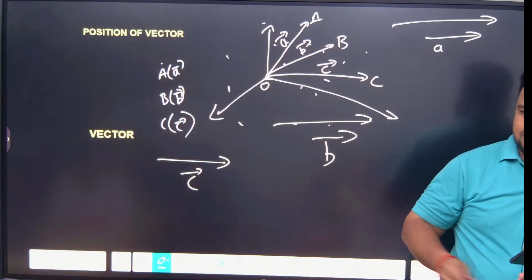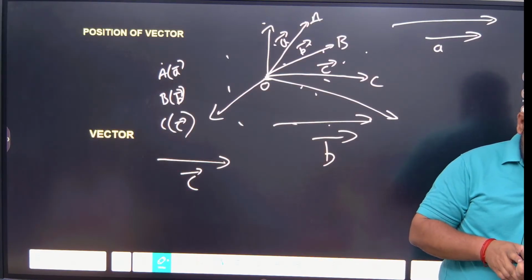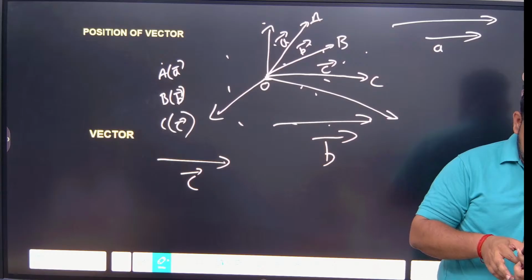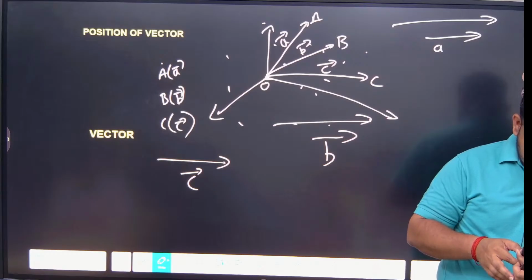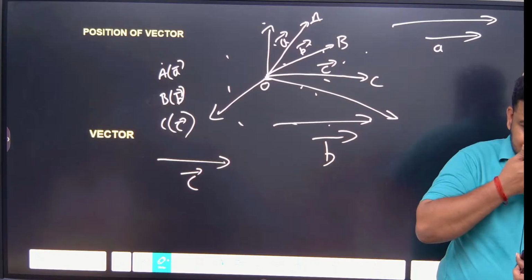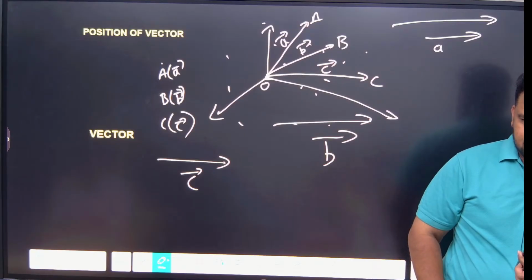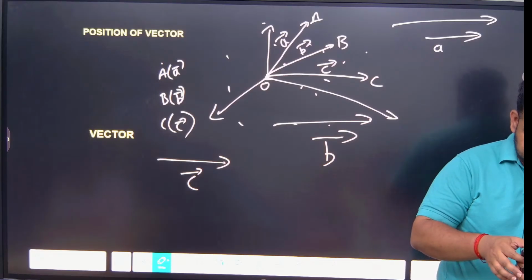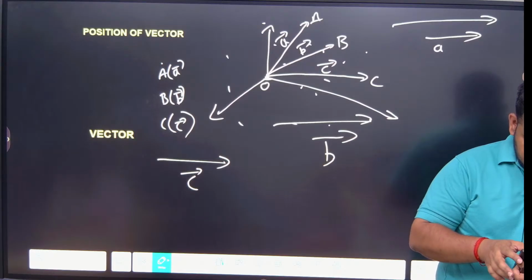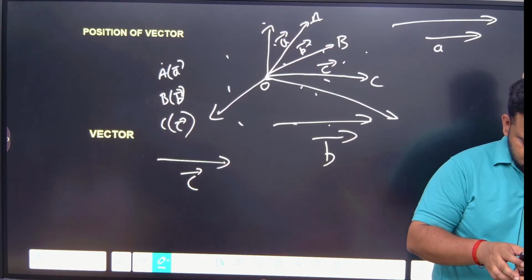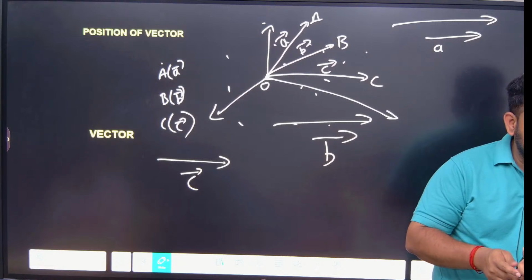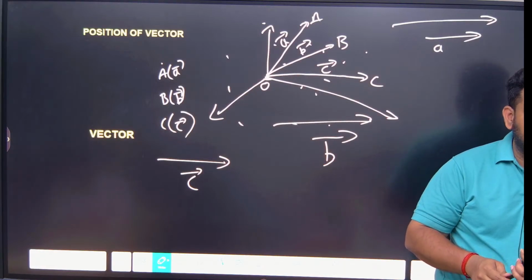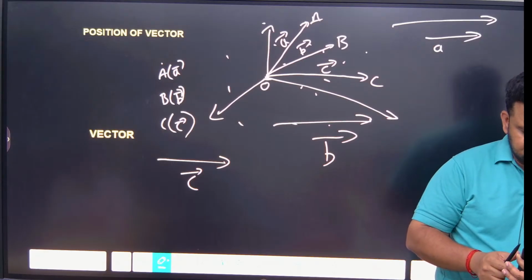I asked a question, no need to discuss, just tell me the answer. Parallel, okay. Collinear? What about collinearity? Just tell me the answer. Vinay, what do you think? Sushant, what do you think? Are they collinear? Sai Nishit, what do you think? What happened? I am asking a question. Bhavani, what do you think? Can they be collinear?